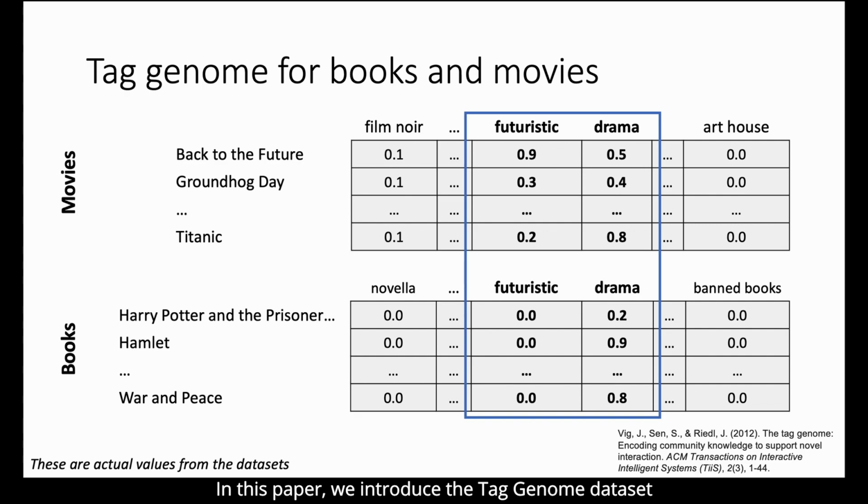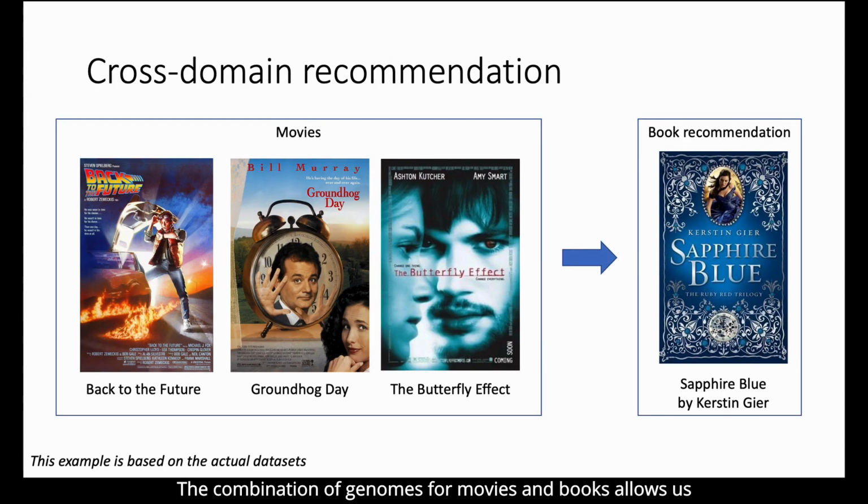In this paper, we introduced the tag genome dataset for books. The key feature of our dataset is that it has a considerable number of tags that overlap with those from tag genome for movies. This enables us to solve a number of cross-domain problems. Here are two examples that are based on the actual data from the two datasets.